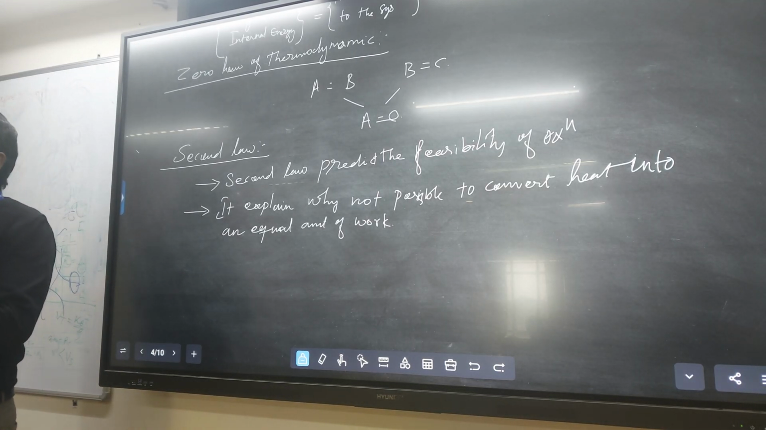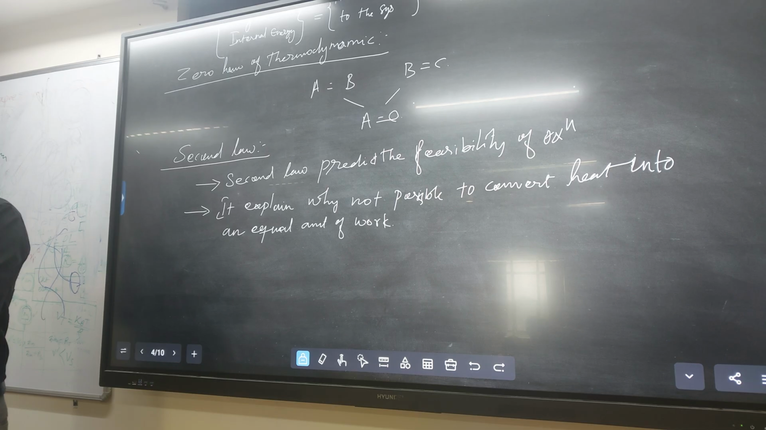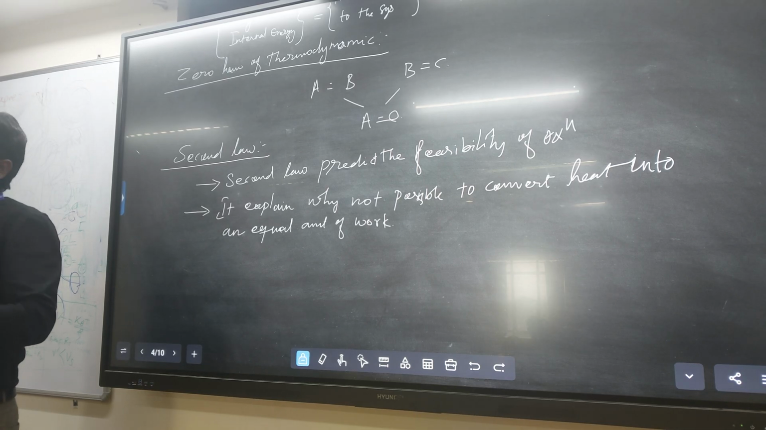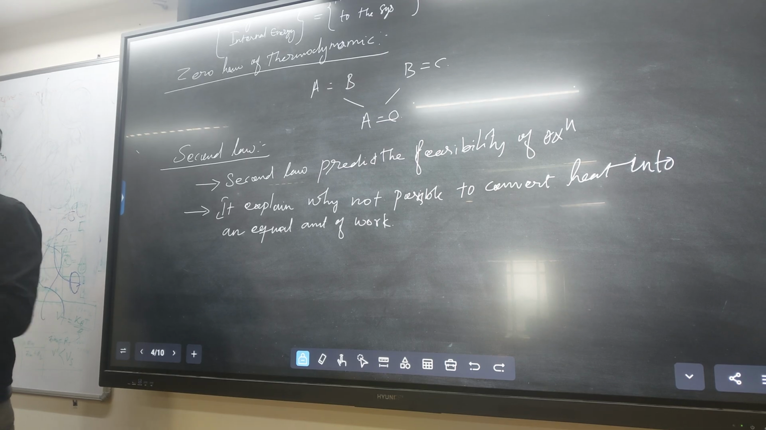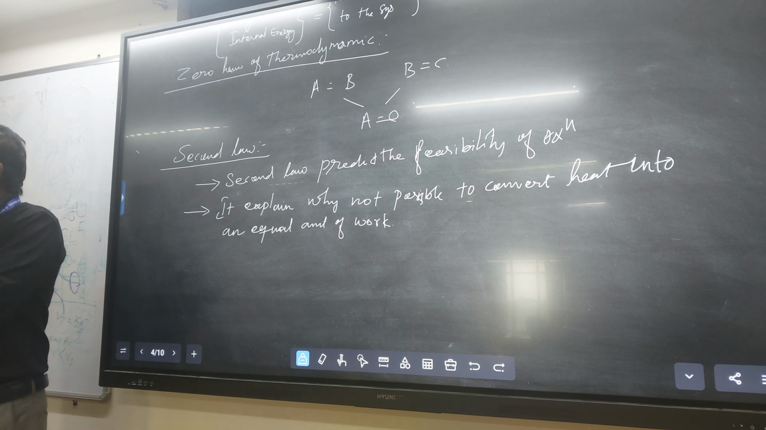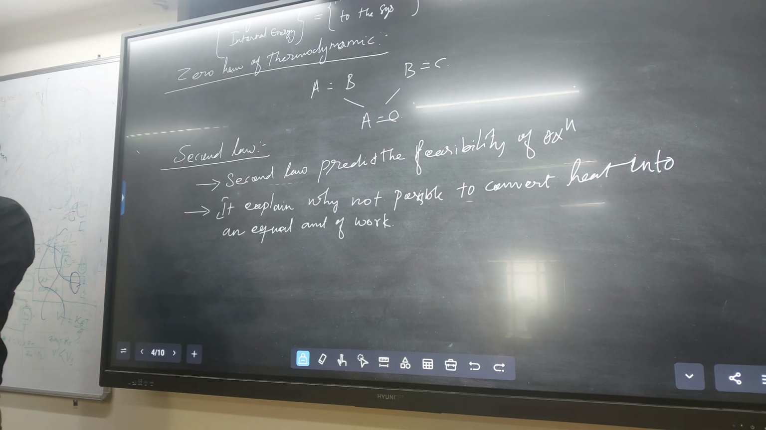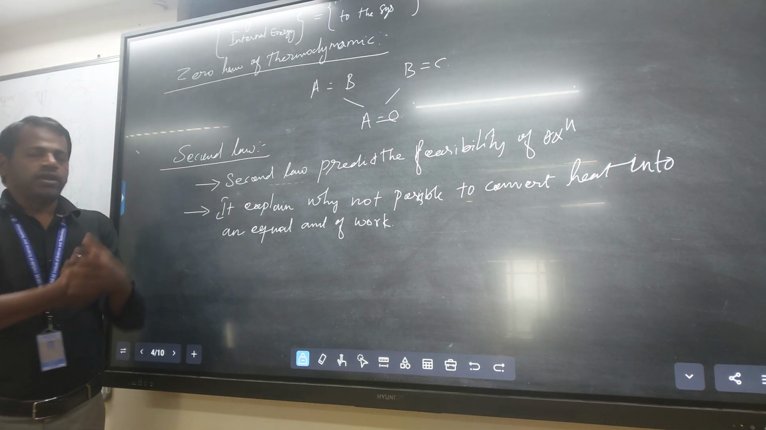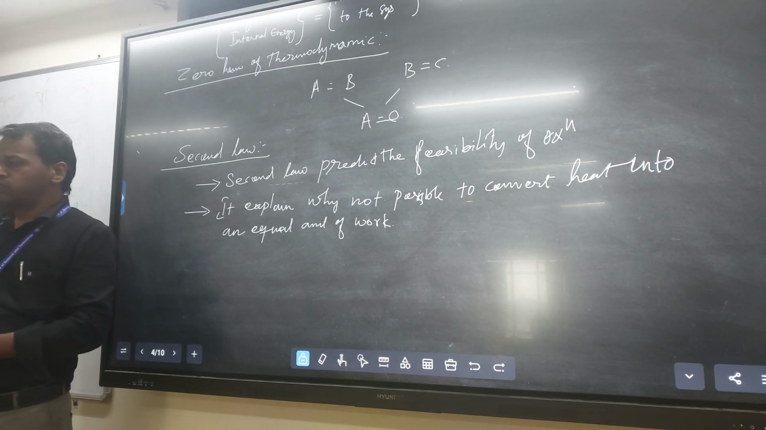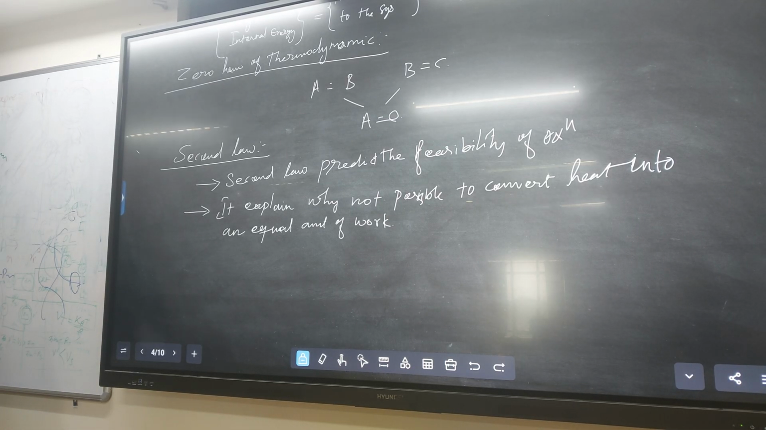Similarly, for example, 1 liter of petrol you can use in your vehicle. In a fresh new vehicle you get 80 kilometers. After 1 year you get 60 kilometers. After 2 years maybe 55 kilometers. So what happens? In the first year you get 80 kilometers, but in the third year you get only 50 kilometers. What happened to that 30 kilometers? Where was it lost, right? That information is given by the second law of thermodynamics. Okay? Second law of thermodynamics.